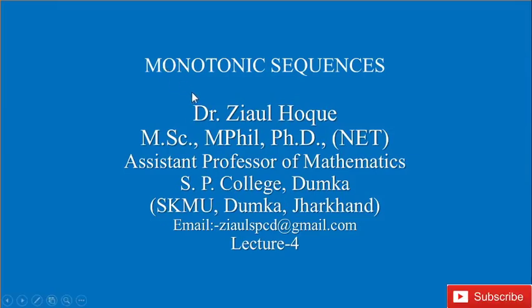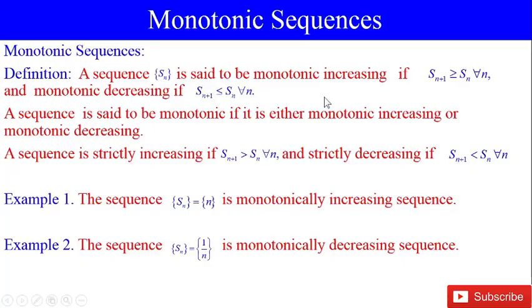Today I will discuss monotonic sequences. Monotonic sequence. A sequence Sn is said to be monotonic increasing if Sn+1 is greater than or equal to Sn for all n, and monotonic decreasing if Sn+1 is less than or equal to Sn for all n.